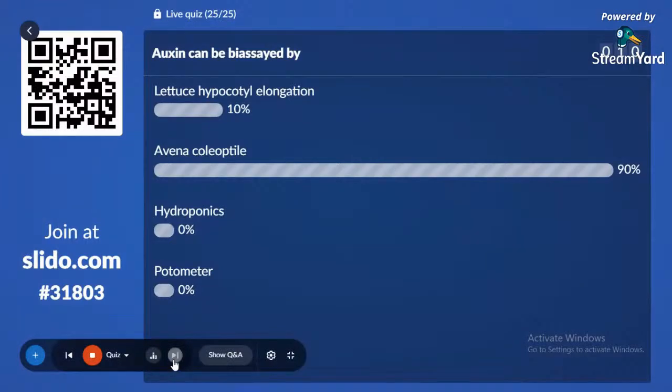90% with Avena coleoptile. It is a correct answer. The last and the final leaderboard.